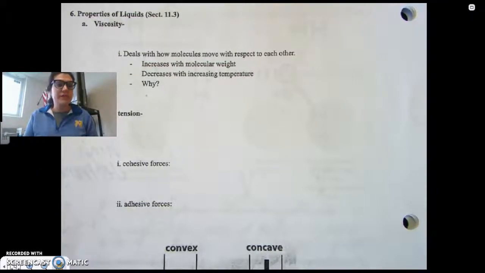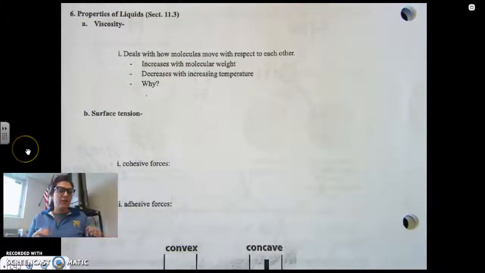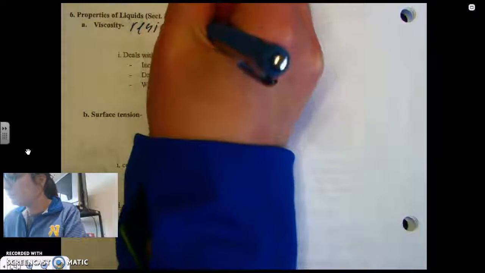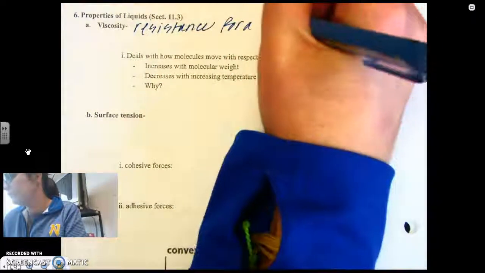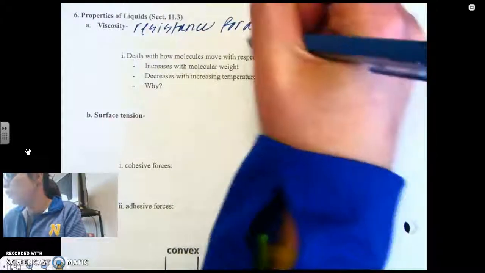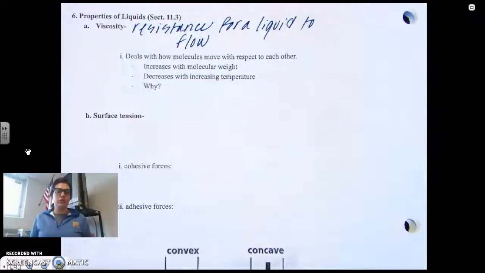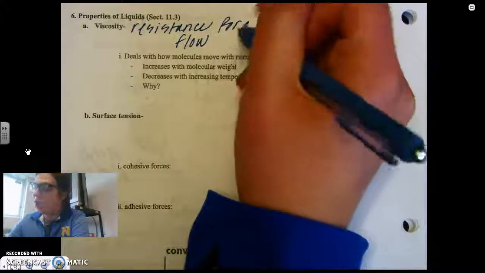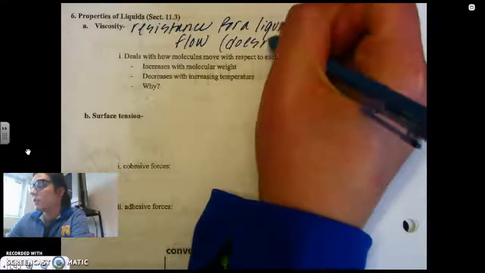Okay, so viscosity deals with the resistance of a liquid to flow. Let's talk about this for a second. If a molecule has a high viscosity, that means it's going to resist flowing. One example that I always think of is asphalt. If you've ever seen asphalt laid before, it takes forever to come out of that machine and go onto the ground. I always say that these molecules don't want to move.